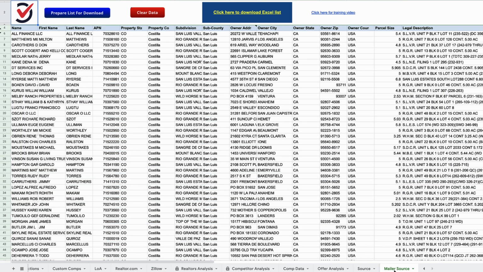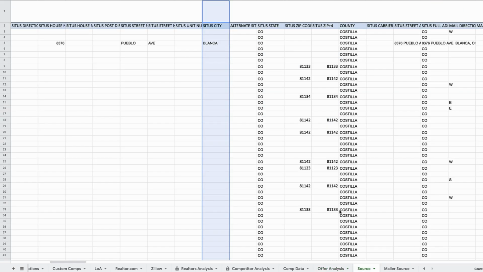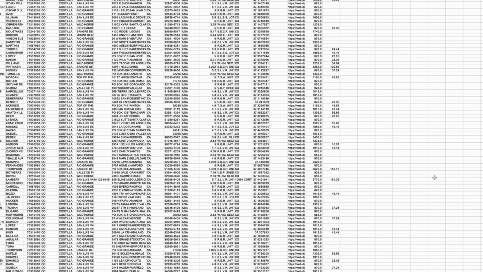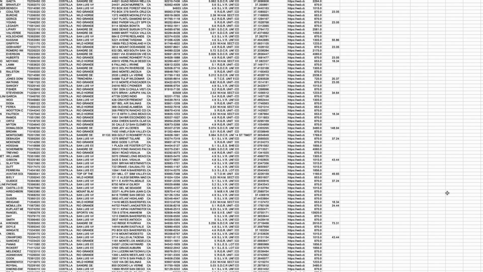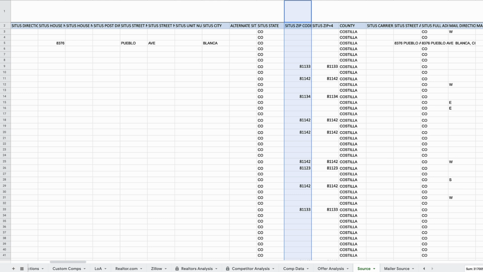And as a result, when we go over here to the mailer source sheet, when it comes to the sub-county column, PriceBoss is expecting to see city names in here that line up exactly with the city names of the comps we put in there, the ones that are showing up right here. And because most of the properties in this data set from DataTree were blank in this city column, that means that DataTree just doesn't have a whole lot of information to work with when it comes to actually putting together these prices. And likewise, this county is even more strange because again, in DataTree, the zip codes aren't even present, which is honestly very strange and rare. I can't even remember the last time I've ever seen that.